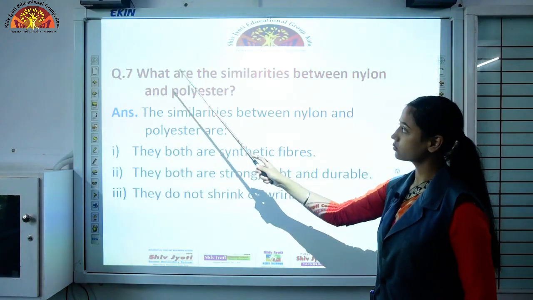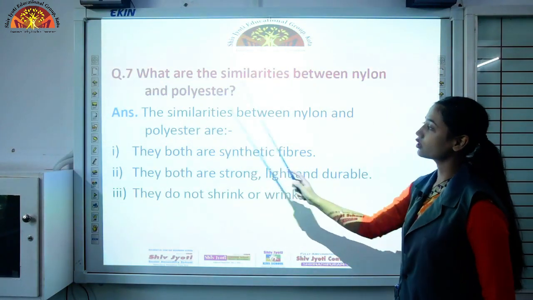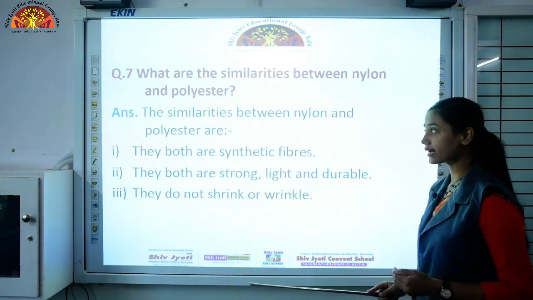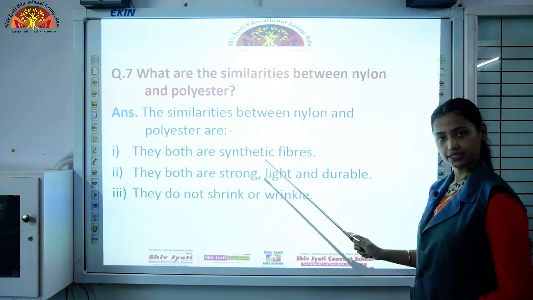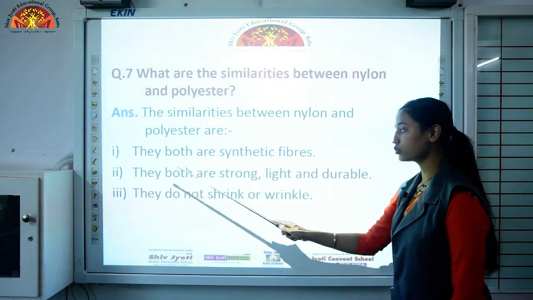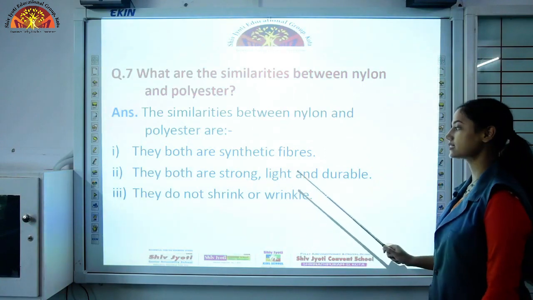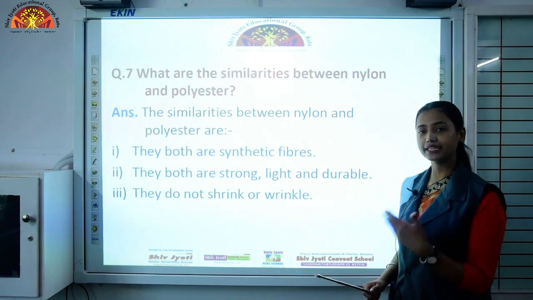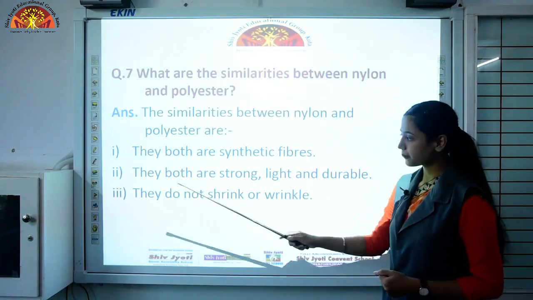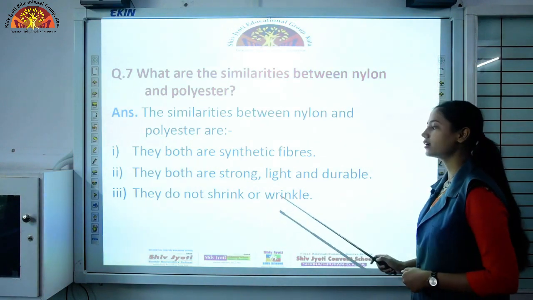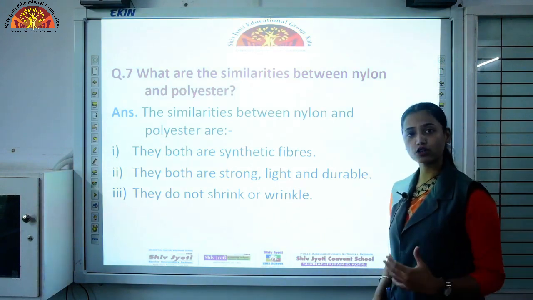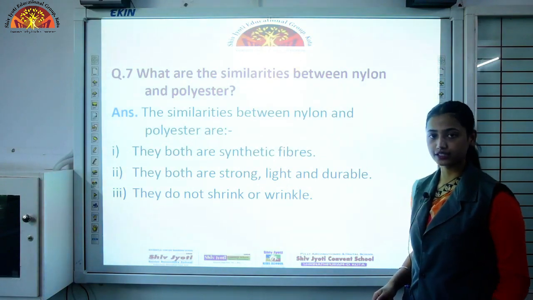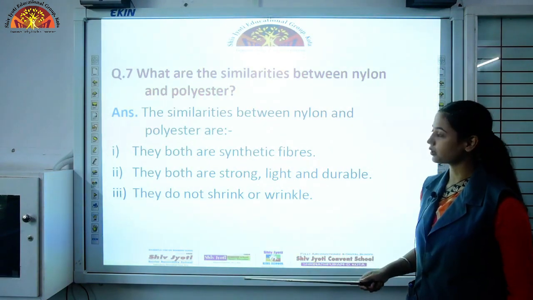Then question 7, what are the similarities between nylon and polyester? These are two different types of synthetic fibers. So what are the similarities? They both are synthetic fibers and they both are strong, light in weight, and durable, meaning we can use them for many years. They are long lasting. And they do not shrink or wrinkle. Like you have seen, cotton clothes shrink very easily and get wrinkles, but nylon and polyester do not.